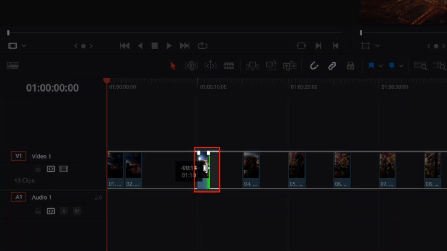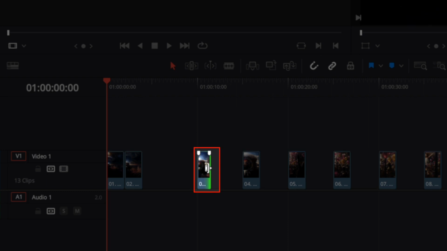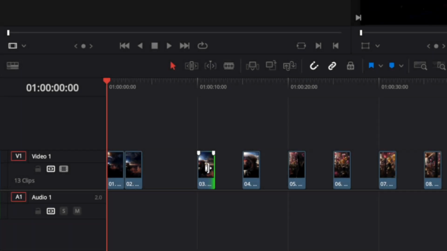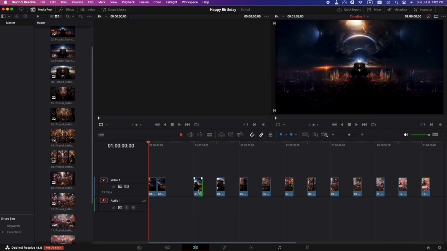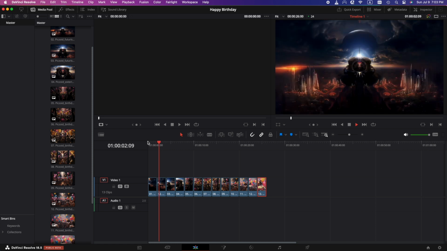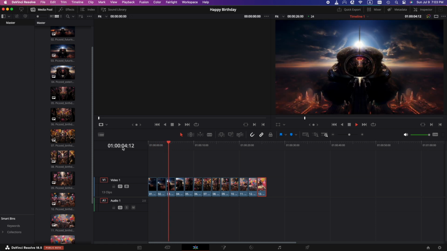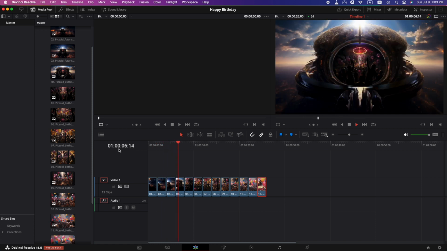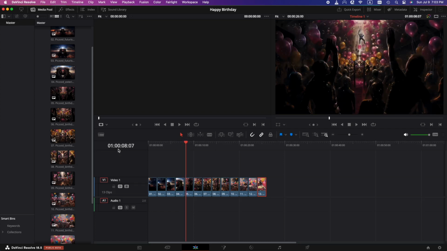But I'm making a mistake here. You see what the cursor looks like, and you see that green bar. That means that you're changing the length of the clip, which you don't want to do right now. So just make sure that when you click, you're getting the red border. That means you're going to pull the whole thing over. And we're going to put all of these images right up next to each other so that there are no gaps. And once we've done that, we can do a little playthrough, and we can see that everything is just the way we want it.